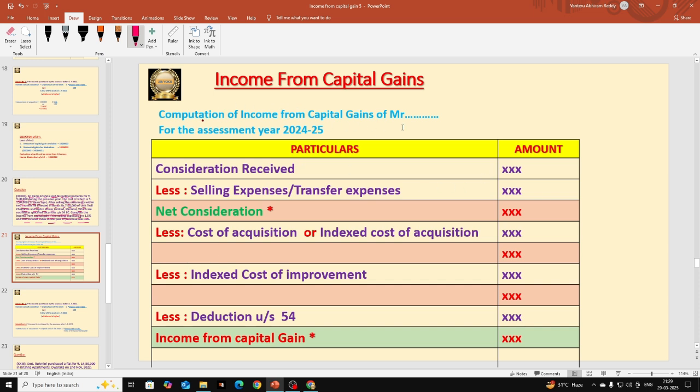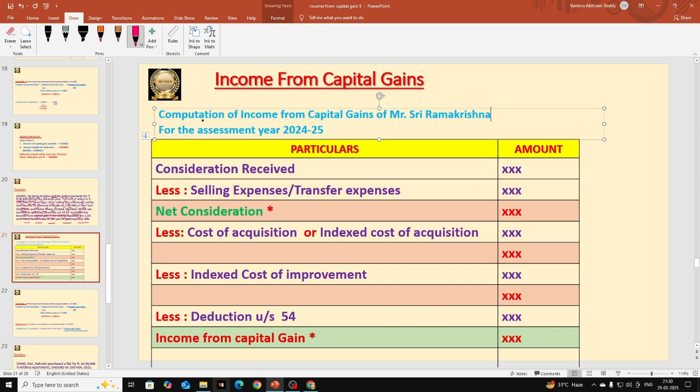Heading is first: computation of income from capital gains of Mr. So the name of the assessee will be taken here. Our assessee name is Sri Ramakrishna. So I will write here Sri Ramakrishna for the assessment year 2024-25.